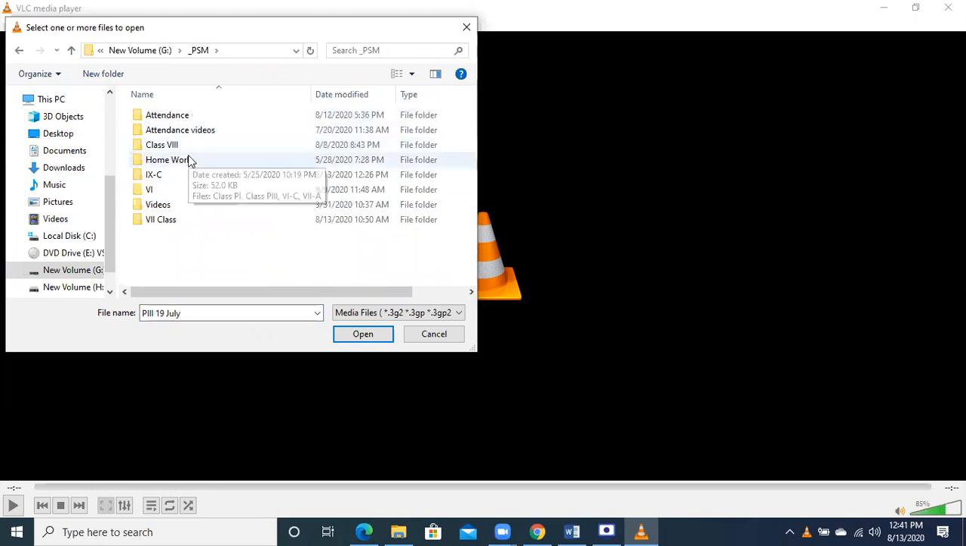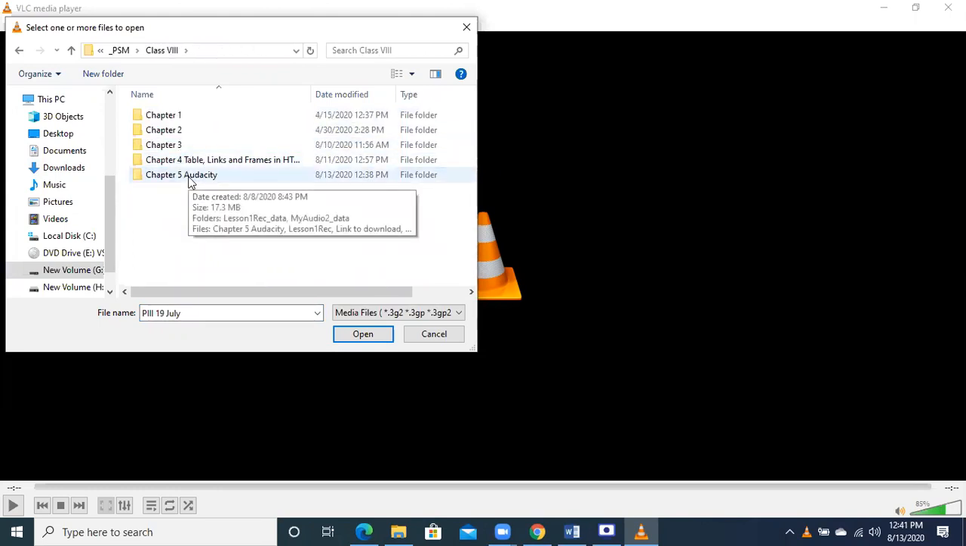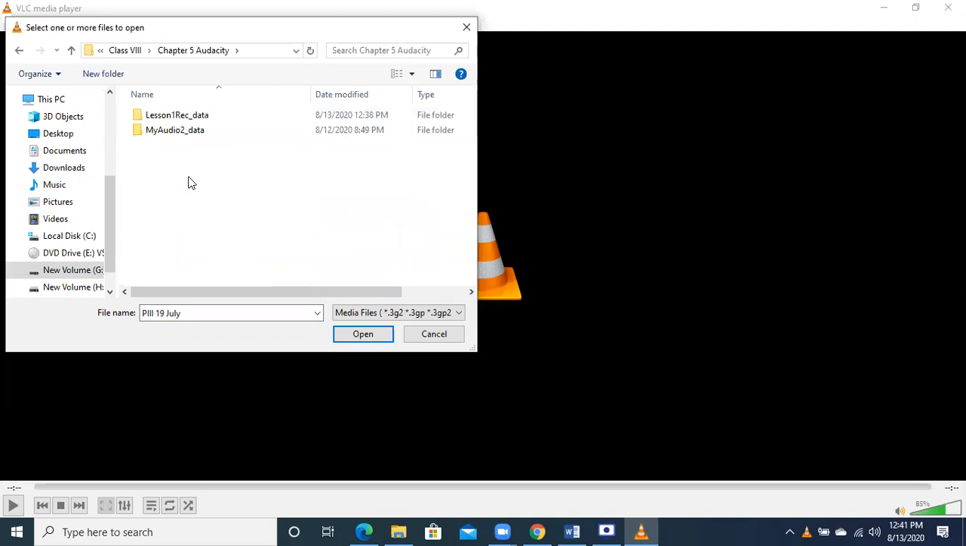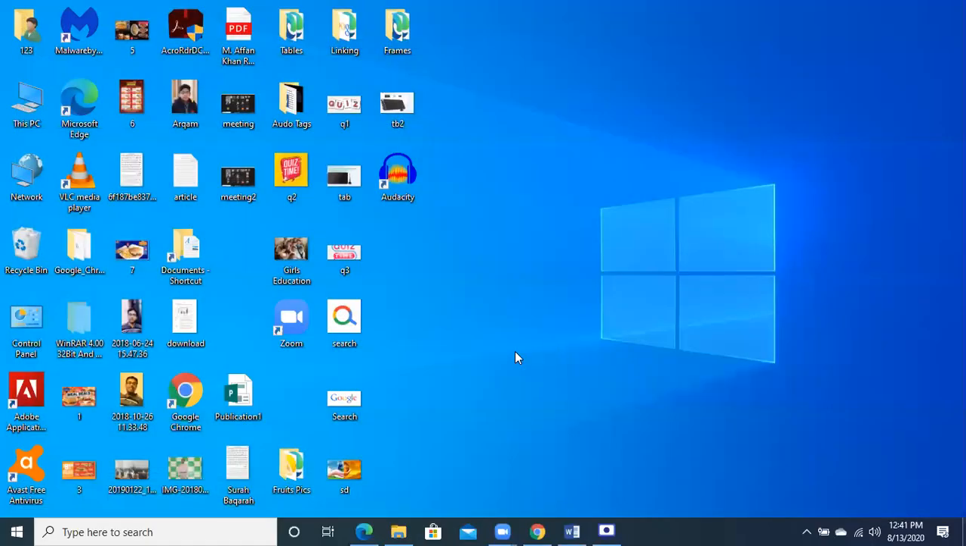It is not showing this file when I go to class P3 and to the audio files. These are not being opened. नहीं खुल रही यहाँ पे. ठीक है? How can we do this job? We will have to export it.